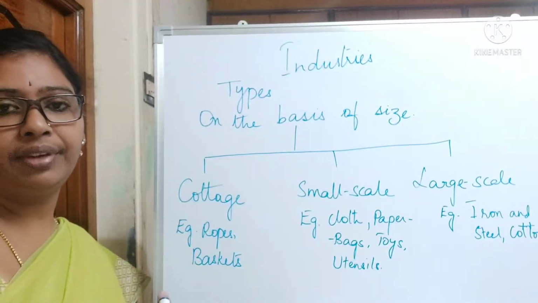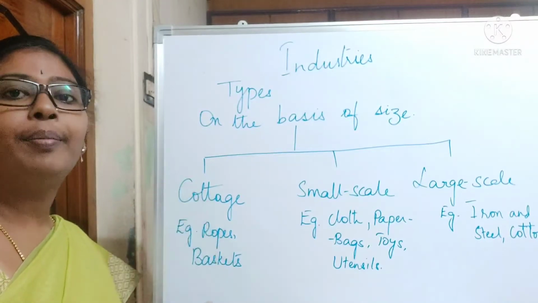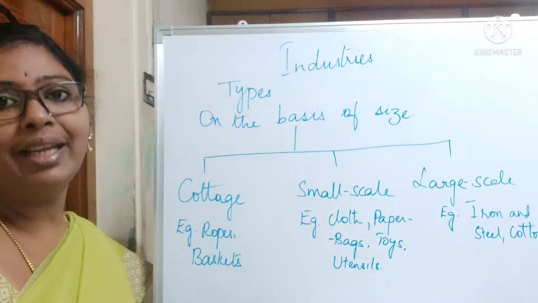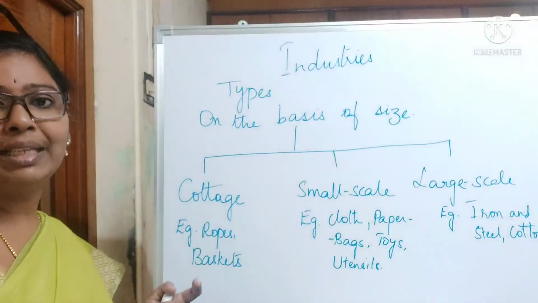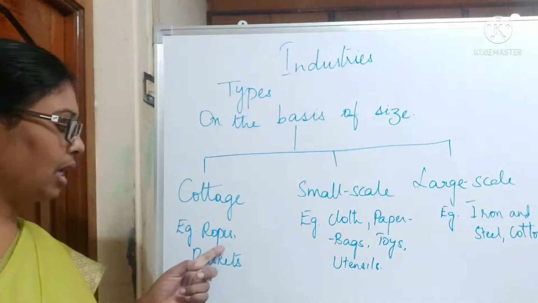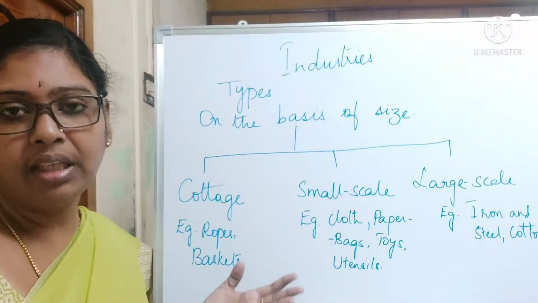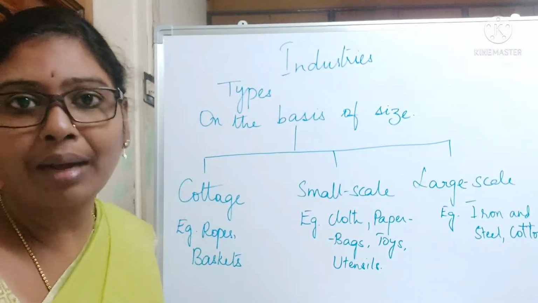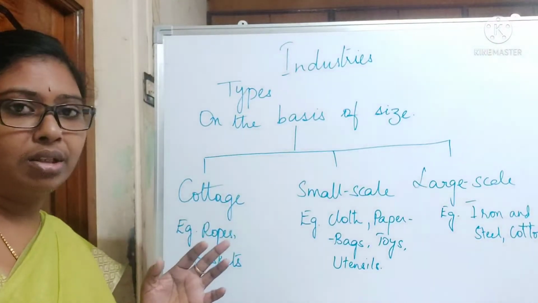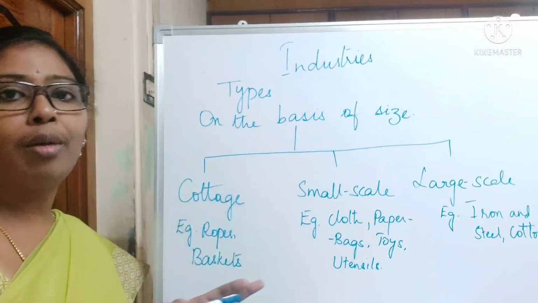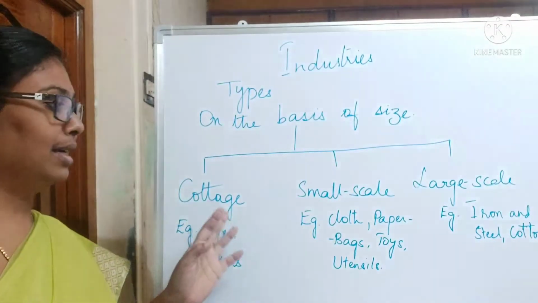Here in Mangalgiri, generally the people of the household only take up these industries. Examples of cottage industries are ropes, baskets, handloom, agarbatti, papad making. Normally the local raw material which is available is used for cottage industry.